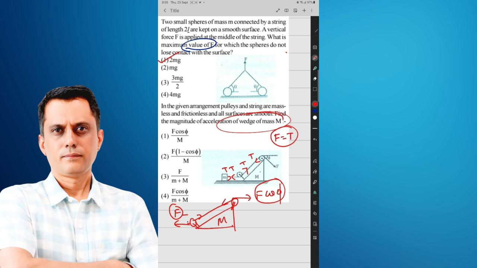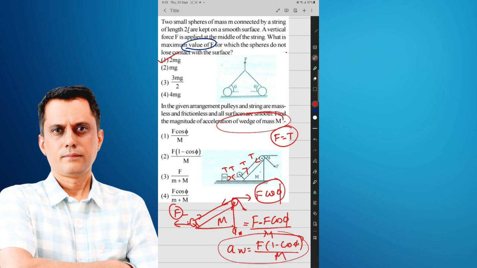So what is the net force on the wedge? The net force on the wedge is F minus F cos phi. And the acceleration of the wedge is the net force upon the mass of the wedge. The mass of the wedge is capital M. So it is (F minus F cos phi) upon capital M. So the acceleration of the wedge equals F common, it is (1 minus cos phi) upon capital M. That is according to the free body diagram.